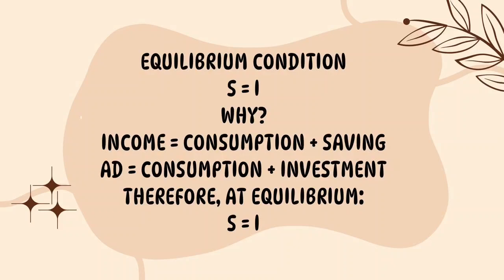So the second important equilibrium condition is that saving should be equal to investment. This doesn't mean that households directly give their savings to firms. It's an equilibrium showing that planned saving is equal to planned investment in the simple income determination model.